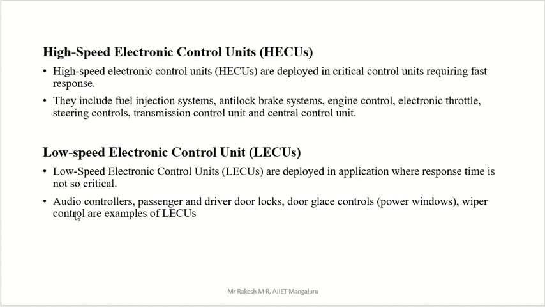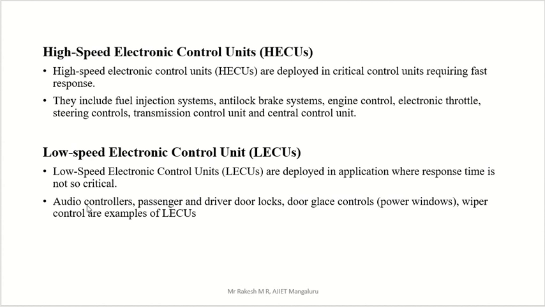Some examples are given here: audio controller, passenger and driver door lock, door glass control, which is called the power window, and wiper control are examples of low speed electronic control units. Again I am telling you, these are things related only to the automobile area. An audio controller means in your car you have audio.